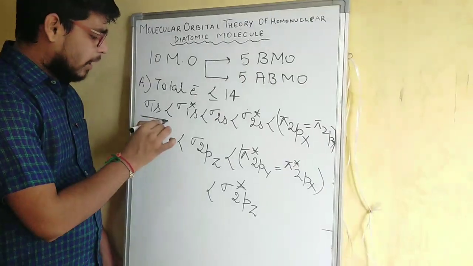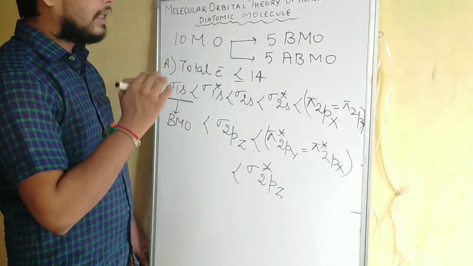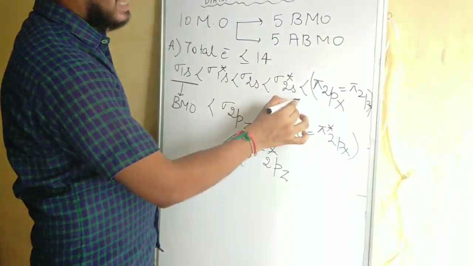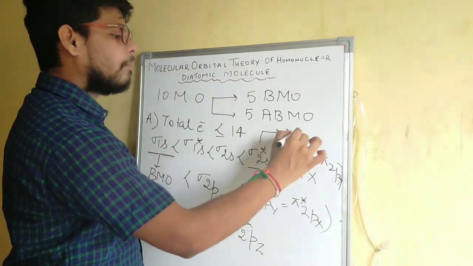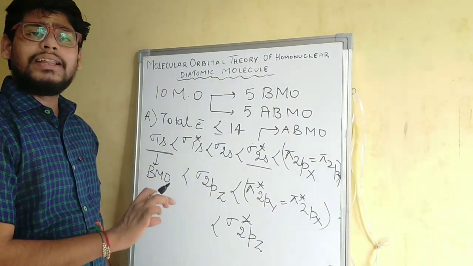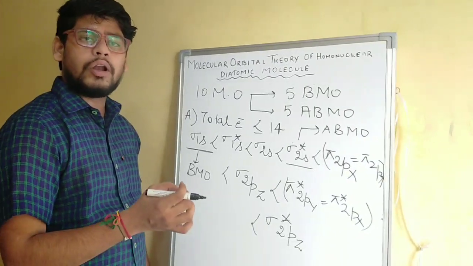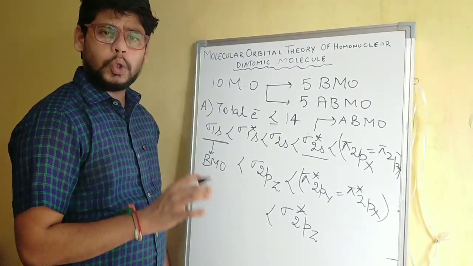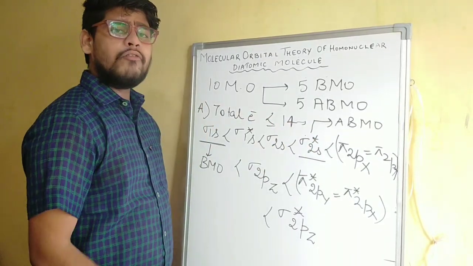The ones without a star are the bonding molecular orbitals, and the orbitals with the star mark are the anti-bonding molecular orbitals. So this order of energy is used to write the molecular orbital configuration of a molecule having a total number of electrons less than 14.